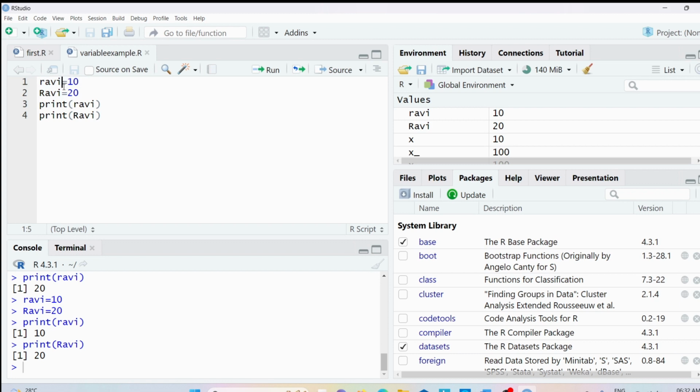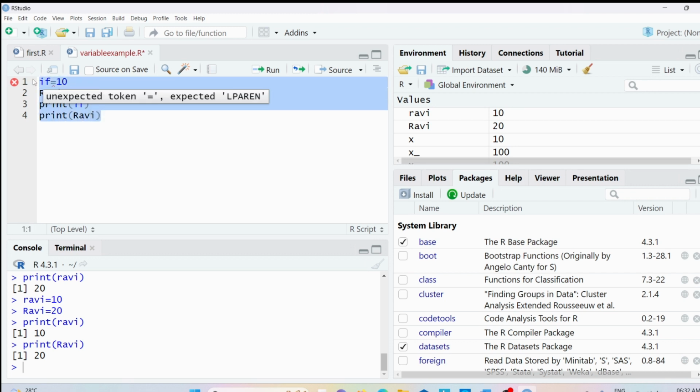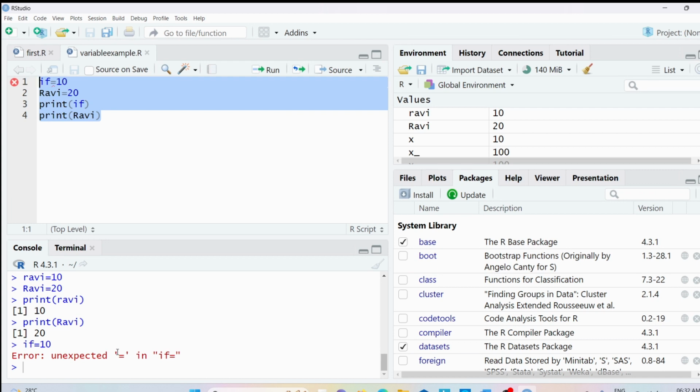And I said that you cannot use keywords as variables. Let me use the keyword if, and then let me write here if. If is one of the keywords. Now a keyword, you cannot use it as a variable. Let me run this code. You got an error. So these are the rules you need to follow for creating a variable.